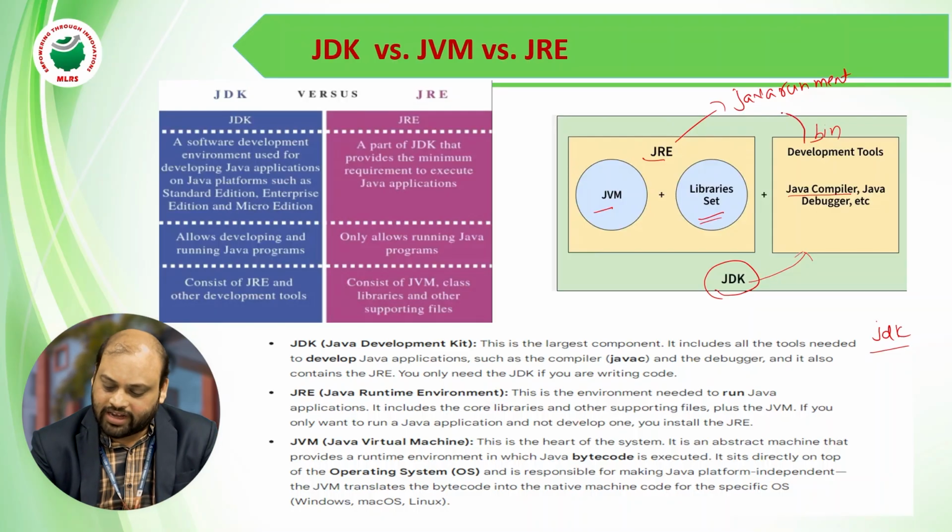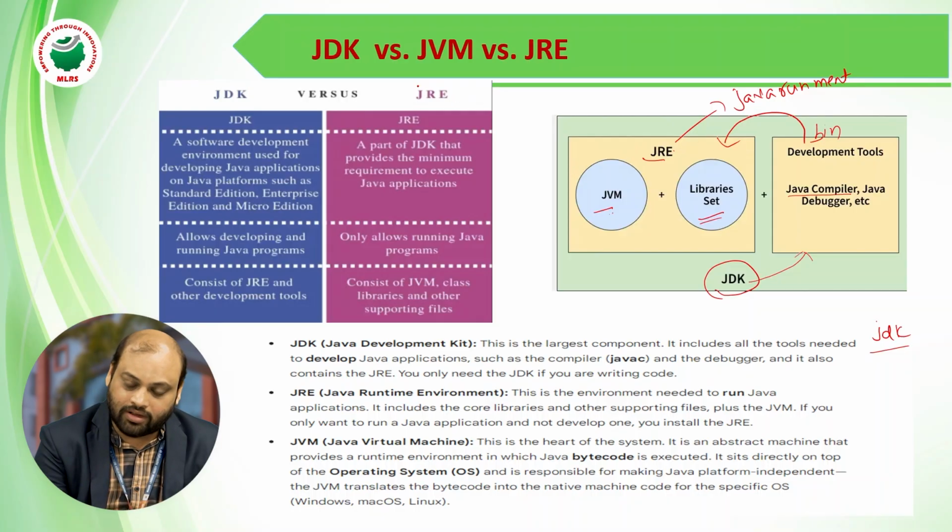That intermediate code is again given to the Java Runtime Environment. This Java Runtime Environment contains what? JVM and a set of libraries. So, clearly: JDK means Java Development Kit, JRE means Java Runtime Environment. JRE is part of JDK.